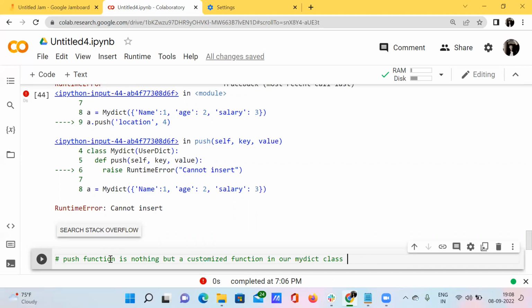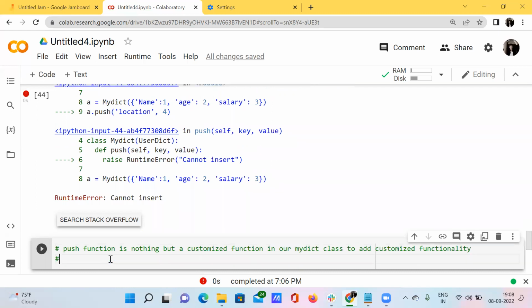Why have I created this push function? Because to add a customized functionality. What happens when we add this push function? When we have created this push function, it just adds this customized functionality.